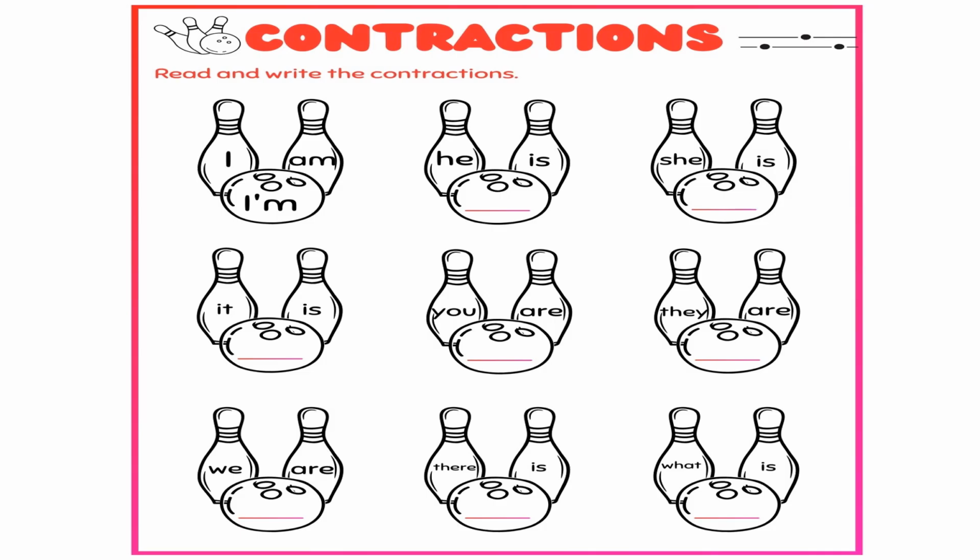Okay, students, here is one more exercise related to this concept, contractions. You have to do it the way you have done the previous worksheet. Okay, so let's move on to the first one. First has already been done for you. I am का क्या हो जाएगा? I'm. He is का क्या हो जाएगा? He's. He apostrophe है and s. Okay. She is, she's.